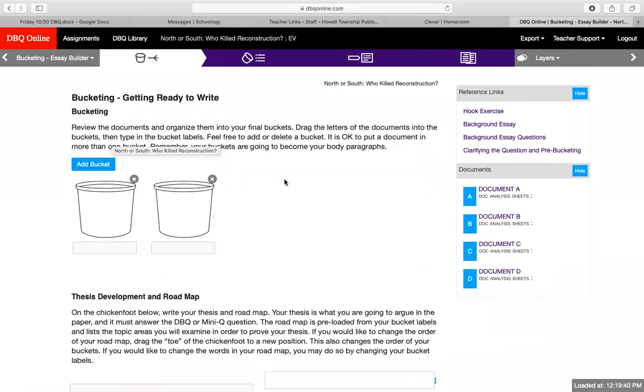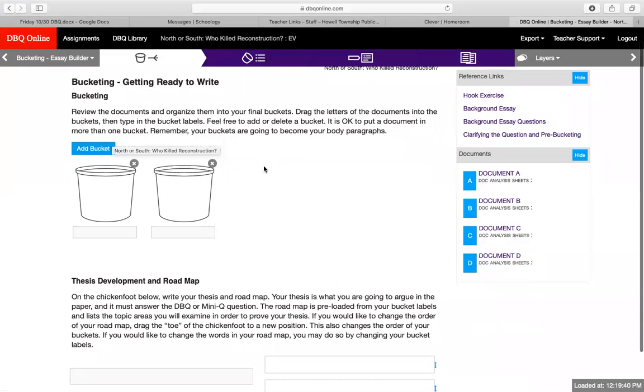So you'll review the documents and organize them into your final buckets. You're going to drag the letters of the documents into the buckets, then type in the bucket labels. Feel free to add or delete a bucket. It's okay to put a document in more than one bucket. Remember, your buckets are going to become your body paragraphs. So we said in the beginning, we were just going to do 2 body paragraphs. You can do more if you choose, but these are your 2 things.